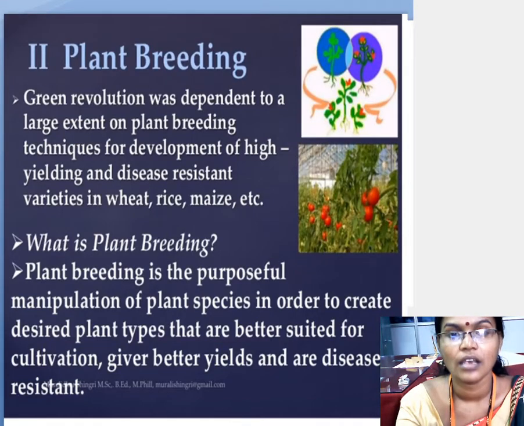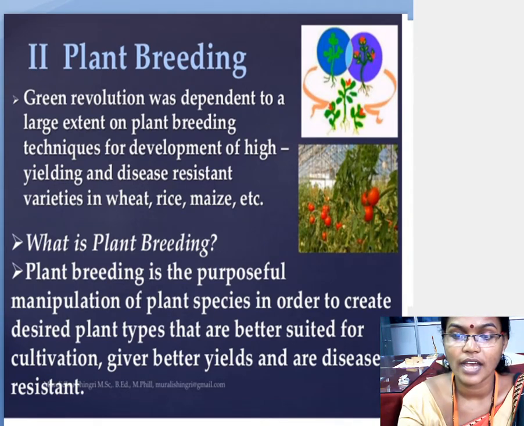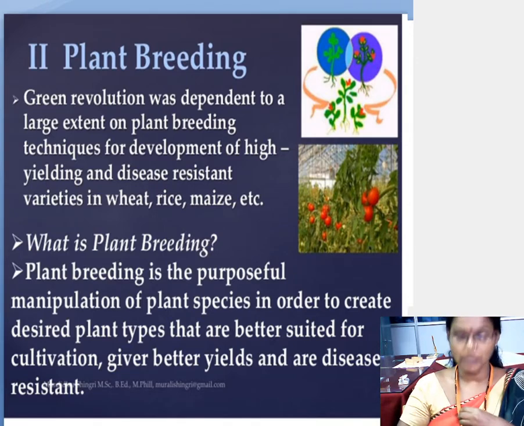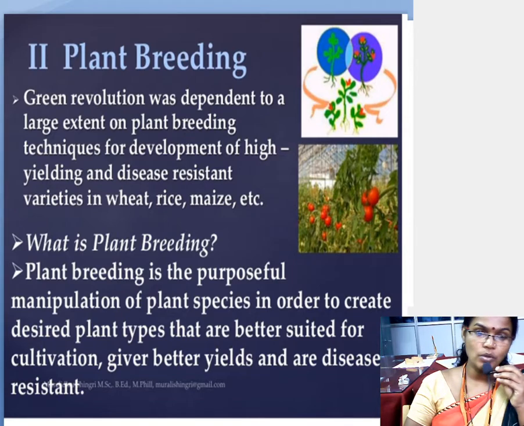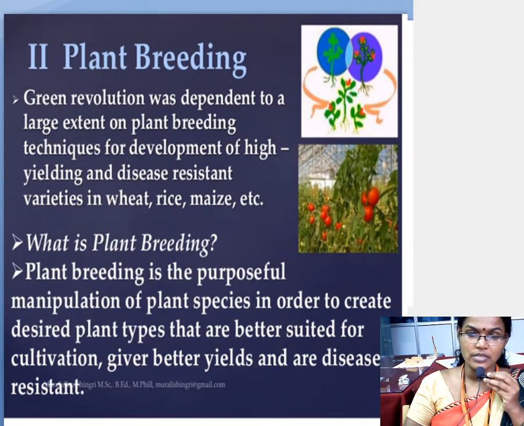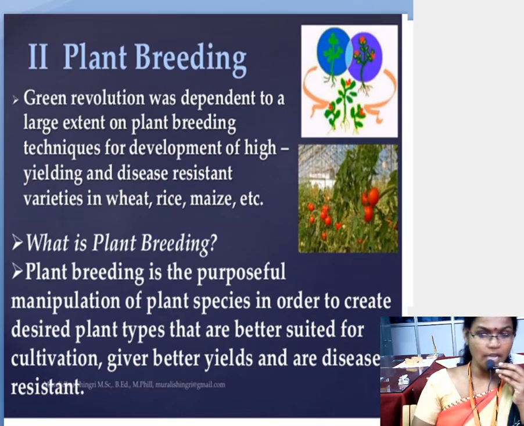Hello students. We are seeing the continuation of the strategies for enhancement in food production topic, that is plant breeding. In the previous classes we have seen animal breeding, and madam told about how beekeeping is done, how dairy farm management is done, how poultry farm management is done, and how multiple ovulation and embryo transfer is done.